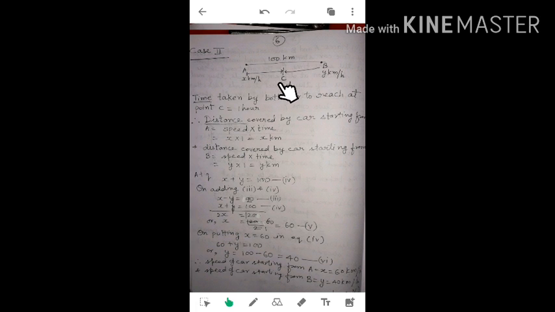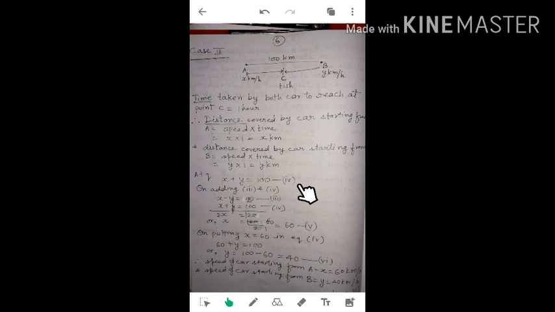It means AC plus BC is equal to 100 kilometers, or AC plus BC is equal to AB. In place of AC we write x, in place of BC we write y, and the total sum is 100 kilometers. x plus y is equal to 100. Say this one as fourth equation.